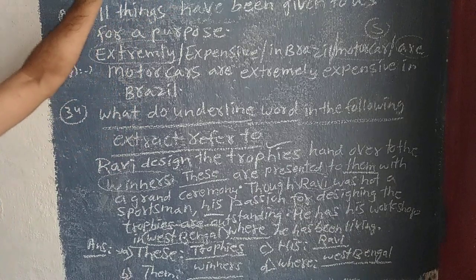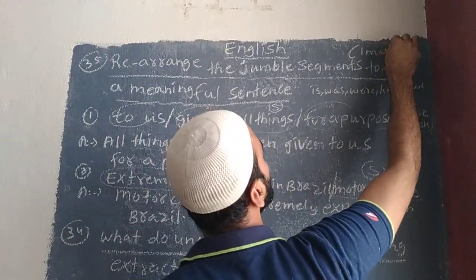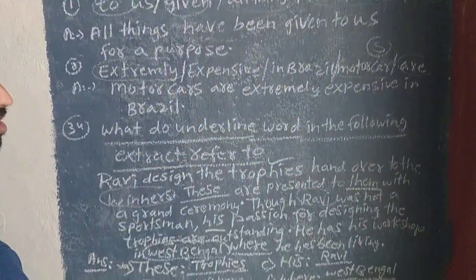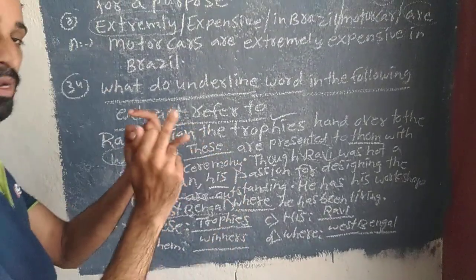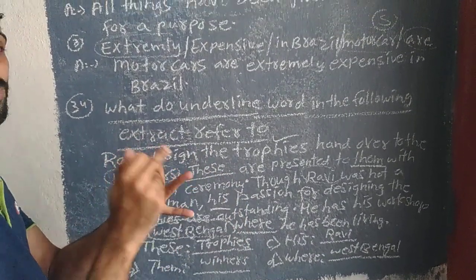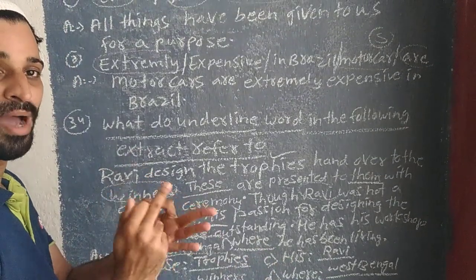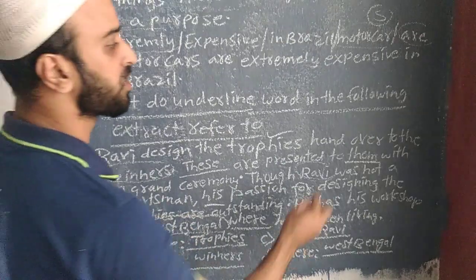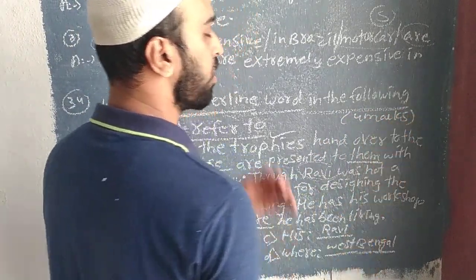This question will be asked for 1 mark, and any one jumbled segment question can be asked. And in this one, for 4 marks, they will give words: these refers to things. Remember, them is the person, the winner. Then his is the person, the man Ravi. Then where is the place called West Bengal. This will be asked for 4 marks. Next, we'll move to the next.